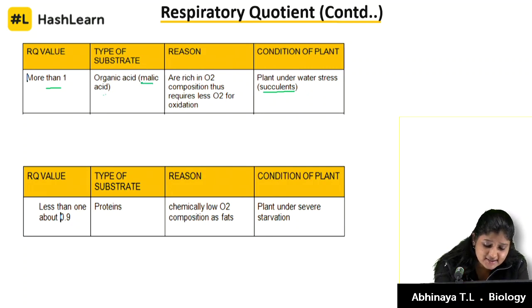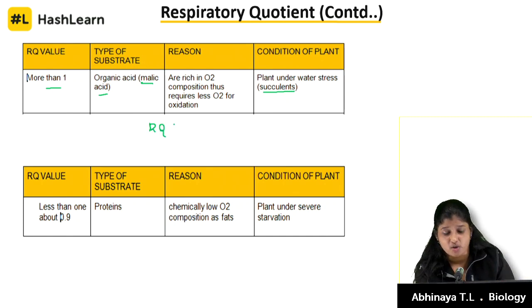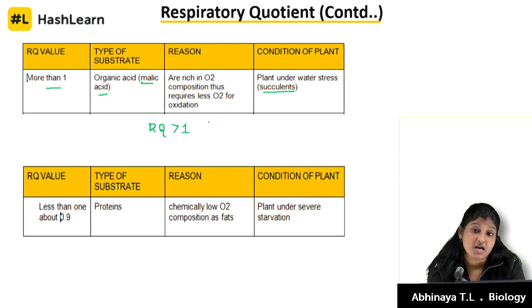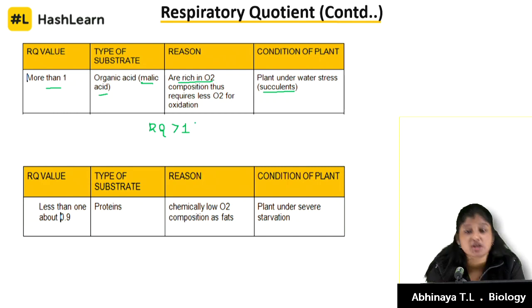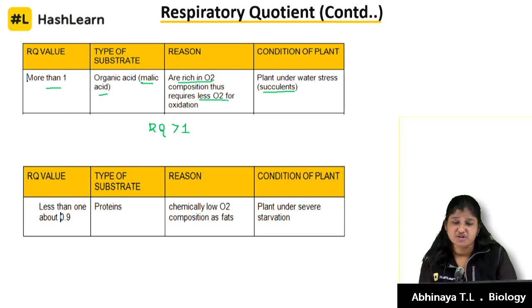So, when malic acid is respired, the RQ value, no need to know any equation here, it is out of the scope, not required. The RQ value is more than 1 because these organic acids are rich in oxygen composition. That is why very little oxygen is required for oxidation. Where the oxygen requirement is low, the RQ always shifts from 1 to more than 1.